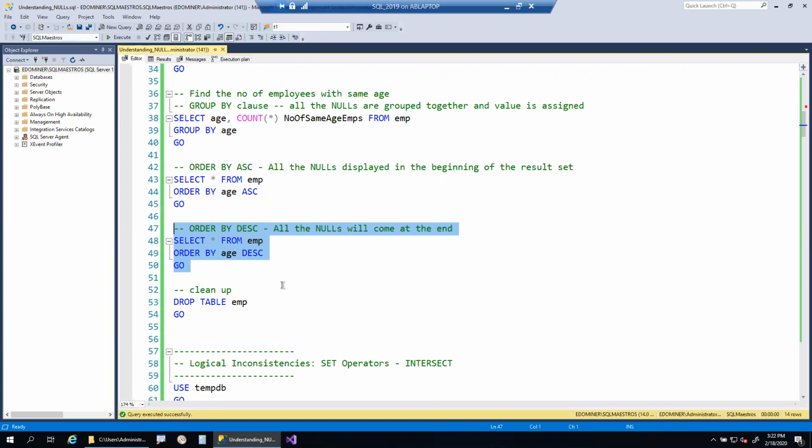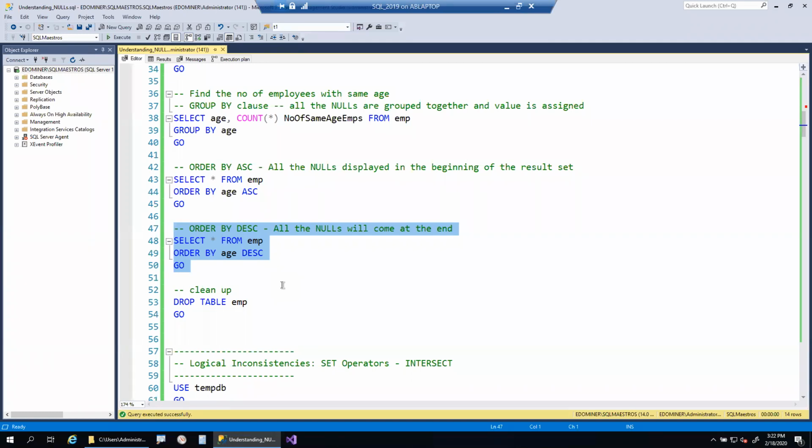This understanding is very important, because we do a lot of aggregations, and we arrange the data based upon some columns in either ascending or descending order, and we perform a top operation to get the top 10 most performing employees or top 10 highest paid salaries, etc. In that scenario, if you're not aware that nulls will come at the top of the result set when you arrange the data in ascending order, then you will get wrong output.